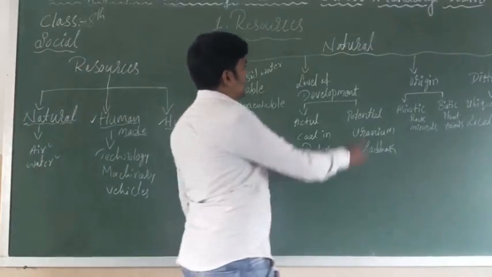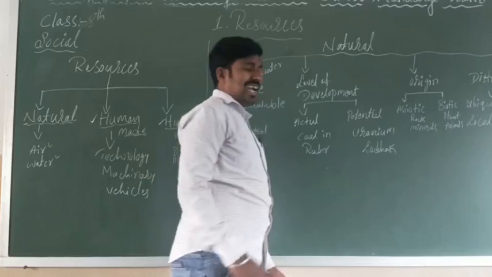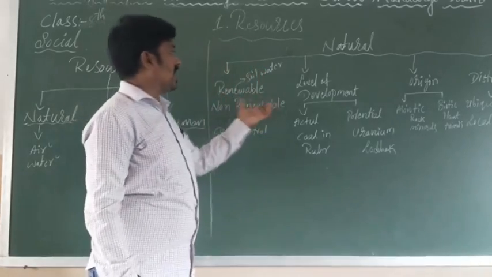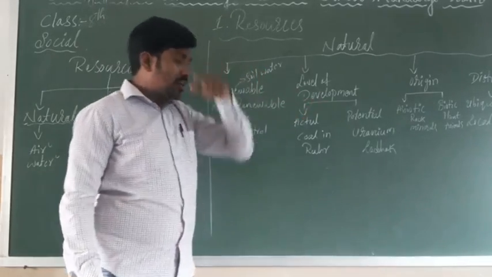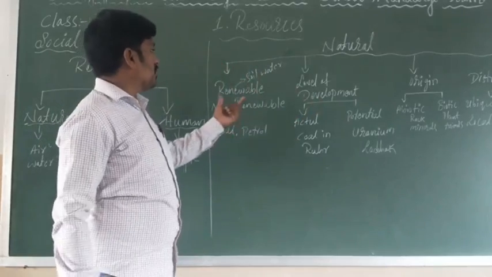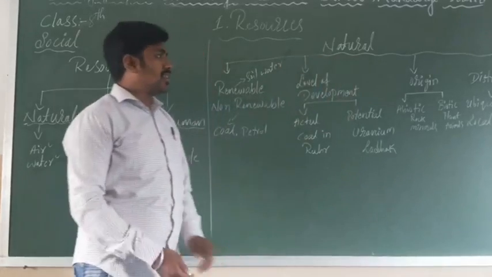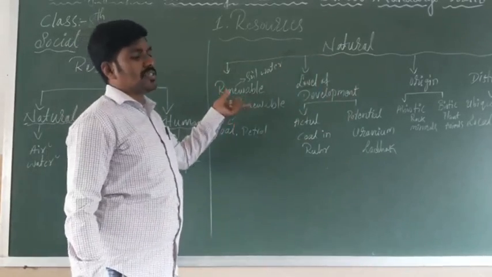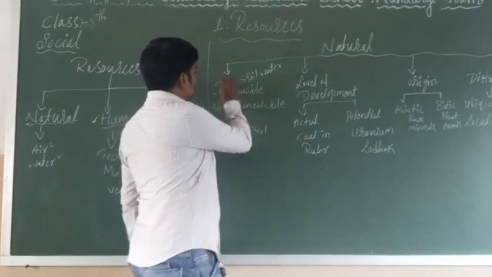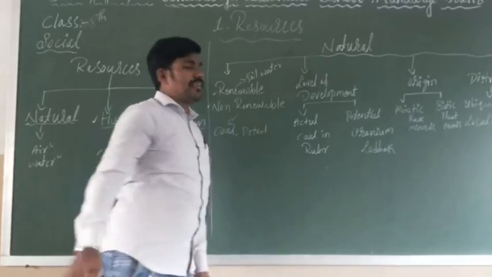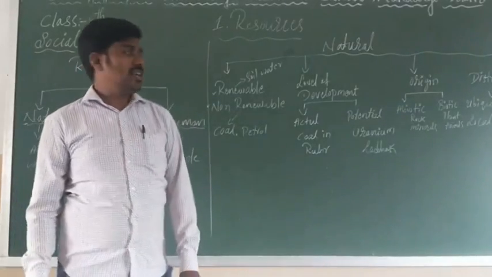What are natural resources? We have divided natural resources into many types. The first and foremost thing is that in natural resources there are two types: one is renewable and one is non-renewable. What is renewable?